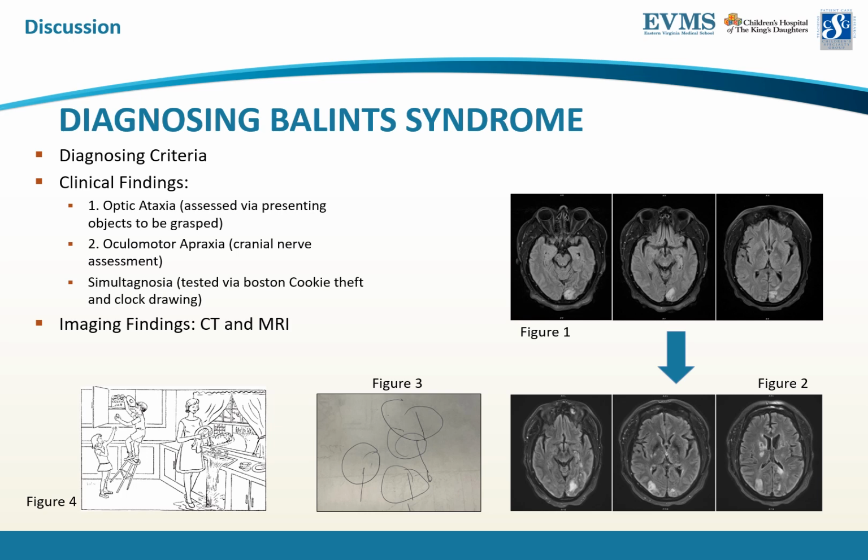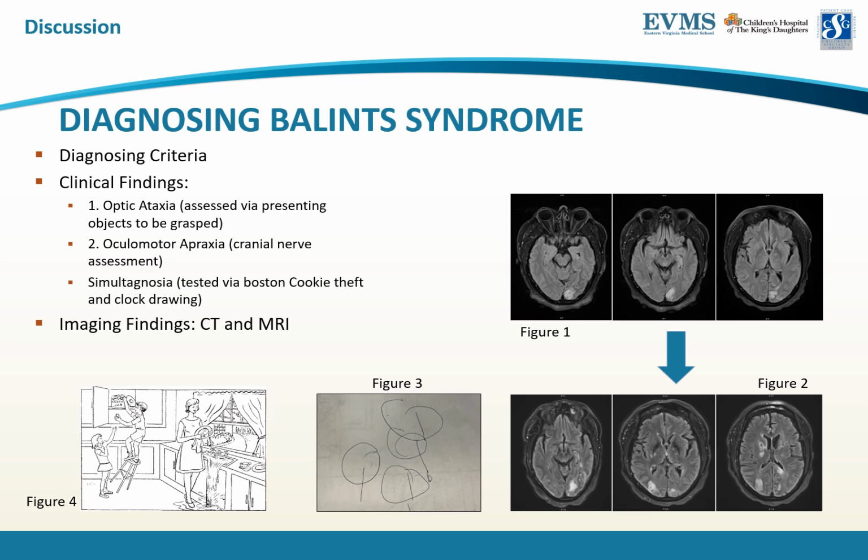Additionally, one measure taken to rule out hemi-neglect, the most likely alternative diagnosis, was to have the patient draw a clock. As mentioned, the patient would start his drawing and then lose track of the image and reattempt, shown in Figure 3. This is not a reported finding in patients with hemi-neglect. Finally, Figures 1 and 2 are his imaging results in his initial and third admission, respectively.